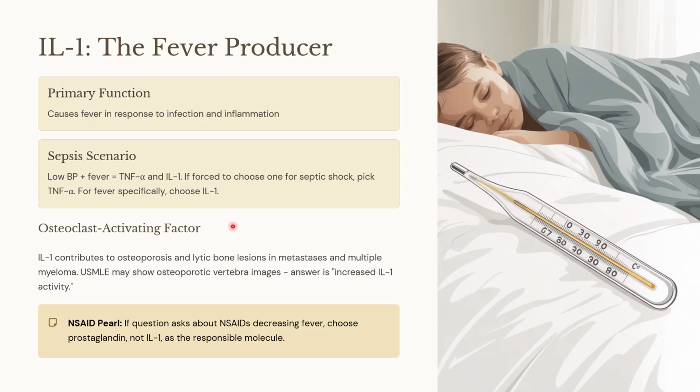Interleukin 1 also contributes to osteoporosis and lytic lesions in metastasis. Sometimes an osteoporotic bone might be given and the reason behind it is interleukin 1. On the other hand, what is the reason behind NSAIDs decreasing fever? It is because NSAIDs antagonize the prostaglandins. The action of NSAIDs is different from interleukin 1.